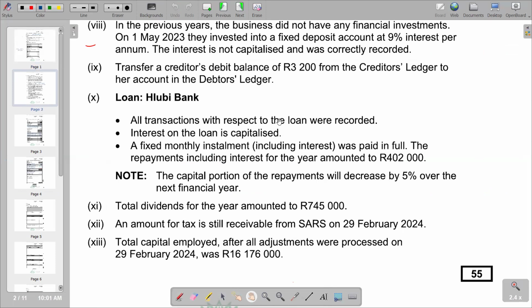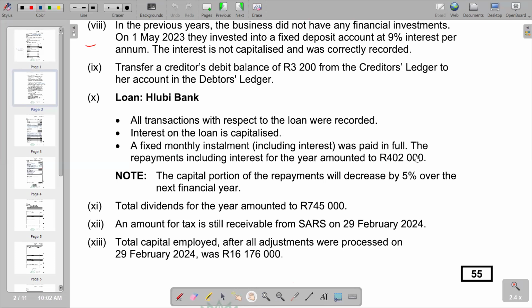All transactions with respect to the loan were recorded. Interest on loan is capitalized. A fixed monthly installment, including interest, was paid in full. The repayments, including interest for the year, amounted to 402,000. So that's where we have got a hint.